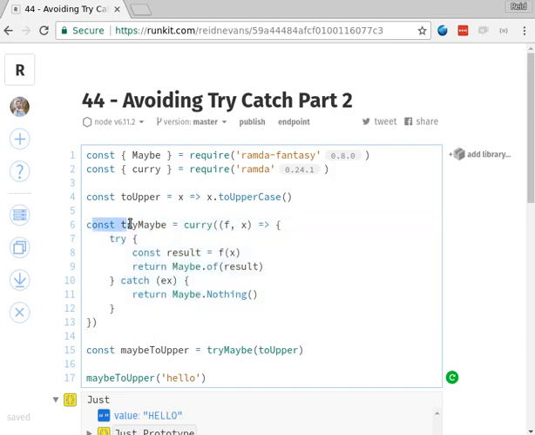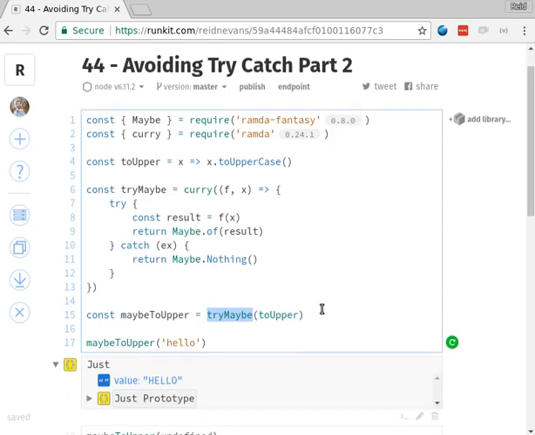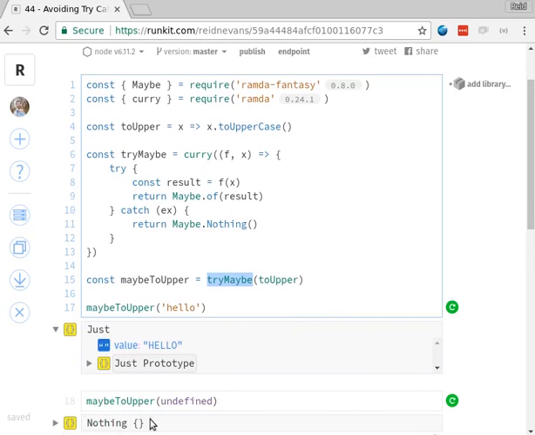So we've got a try-maybe function, which is a curried function that takes a function and an argument, tries to perform the application of f of x, and then wraps the result of that function application up into a maybe. If there's an exception, then we return maybe nothing. What that gives us is that we can pass a function, in this case toUpper, it could be any function, to tryMaybe. Then we can call maybeToUpper and pass hello, and we get hello, and we can pass an undefined, and we get back a nothing.